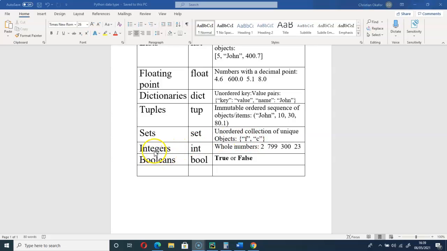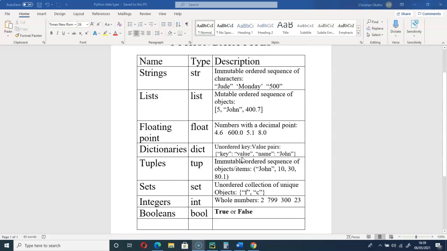So we have here integers, int. These are whole numbers, as you can see: 2, 7, 9, 300, 23, 3, 4, 5. And booleans are used for logical operations. But here, True must start with a capital T. The same thing is applicable to False. It must start with a capital F.